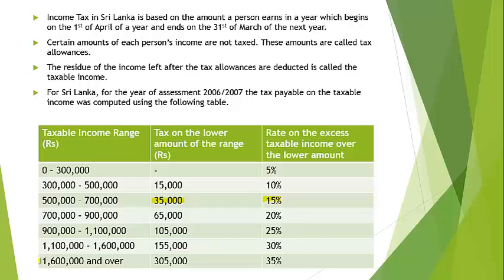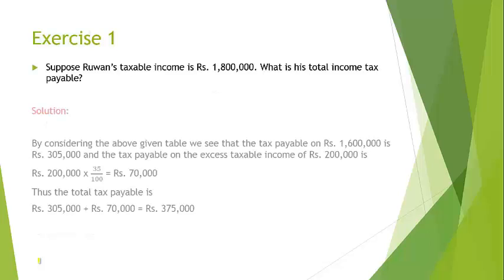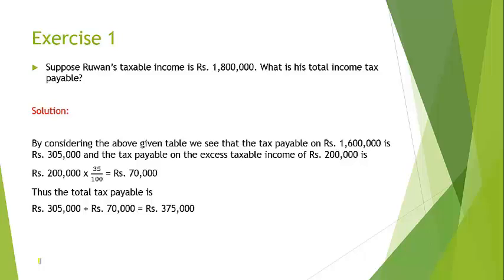So the lower amount tax is 305,000 rupees, and we need to find out the excess amount, which is 200,000. So 35 percent of 200,000 would give us the next part of the tax. By considering the above given table, we see that the tax payable on 1,600,000 rupees is 305,000 rupees, and the tax payable on the excess taxable income of 200,000 is 200,000 times 35 percent, which is 70,000 rupees. Thus the total tax payable is 305,000 rupees plus 70,000, which gives us 375,000 rupees.